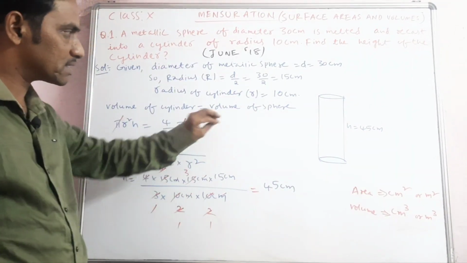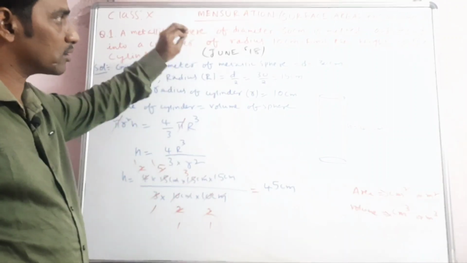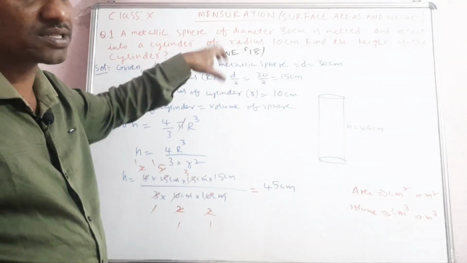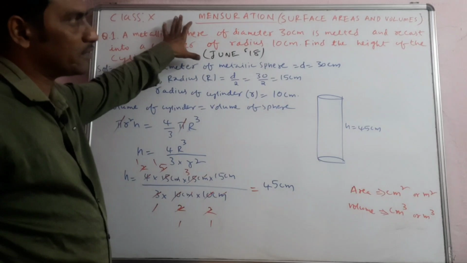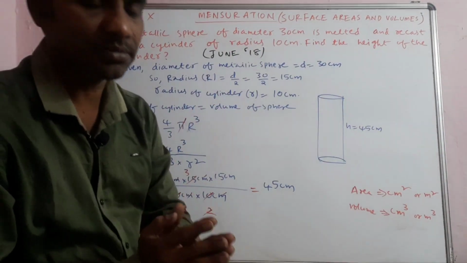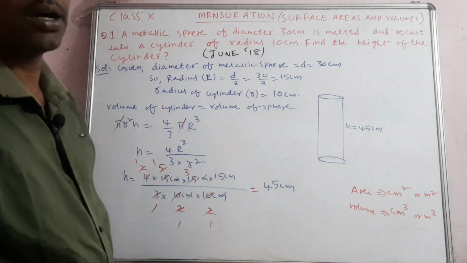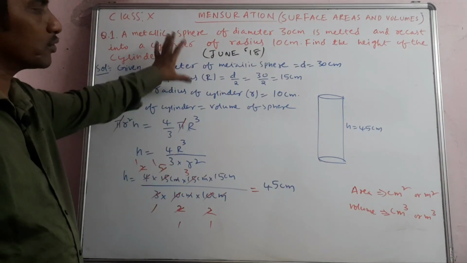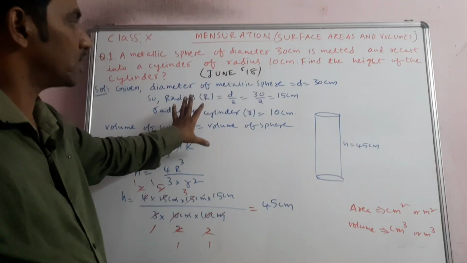Now what I will do is, I will write the next question from past years and explain, which is a little tougher. Why it is tougher is that students don't know that the volume will be the same. So you have to take the volume equal, then we can do it.